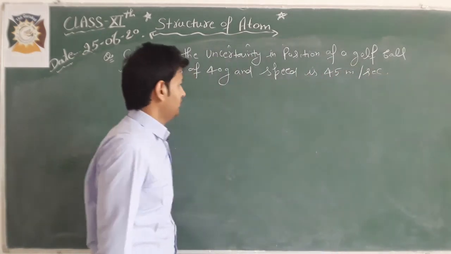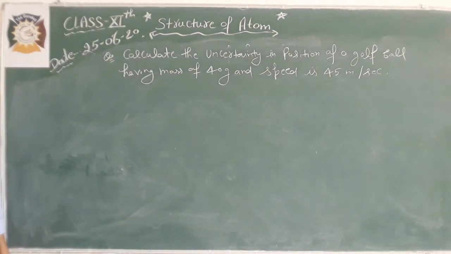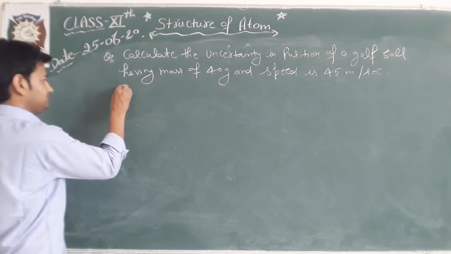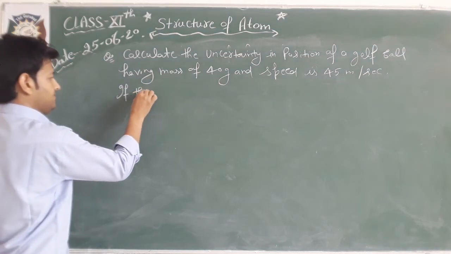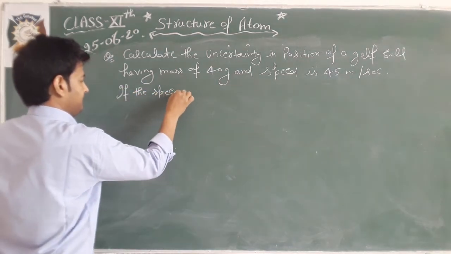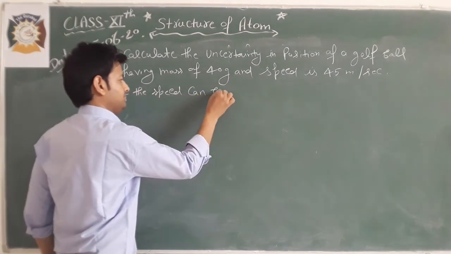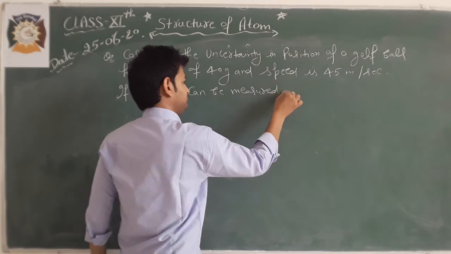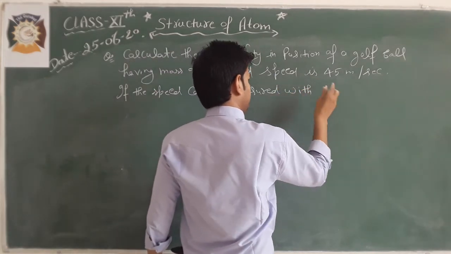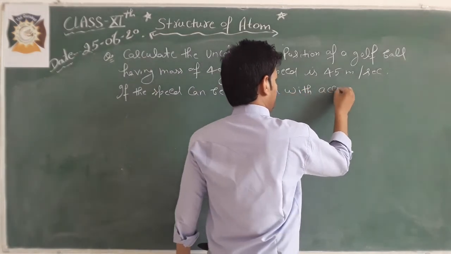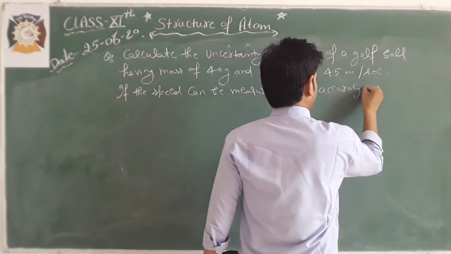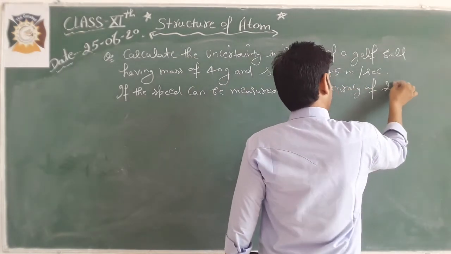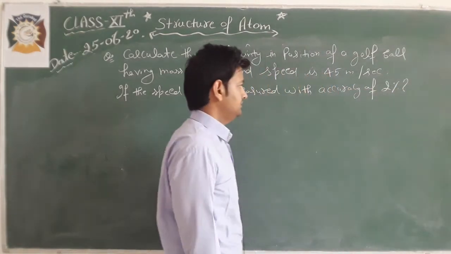Then you have to calculate the uncertainty in position if the speed can be measured with an accuracy of 2%. Important question.